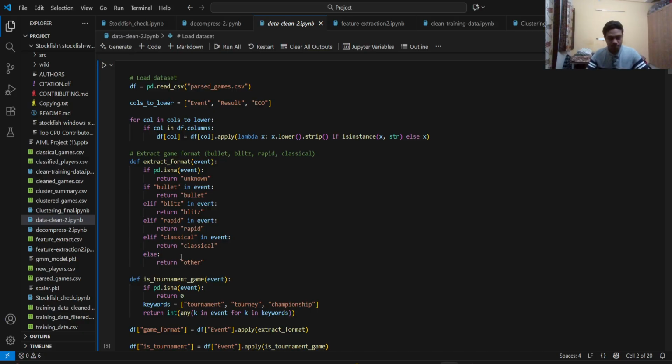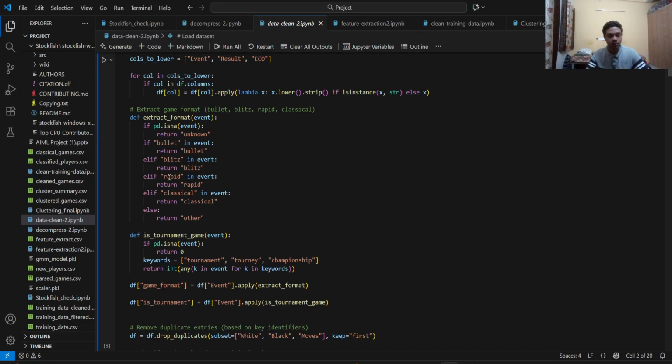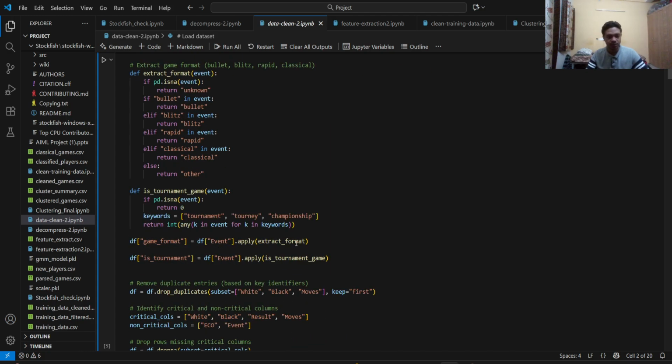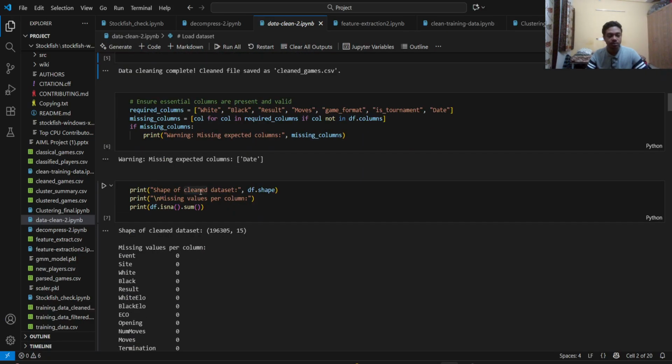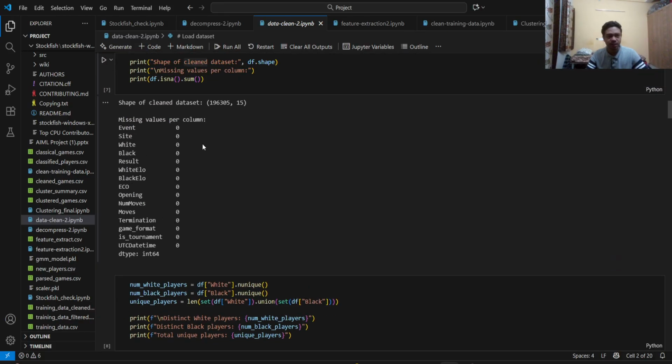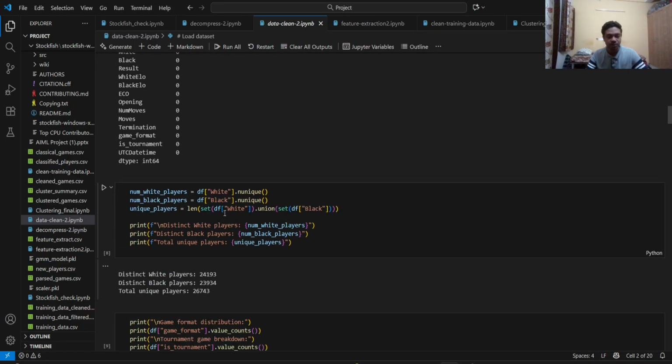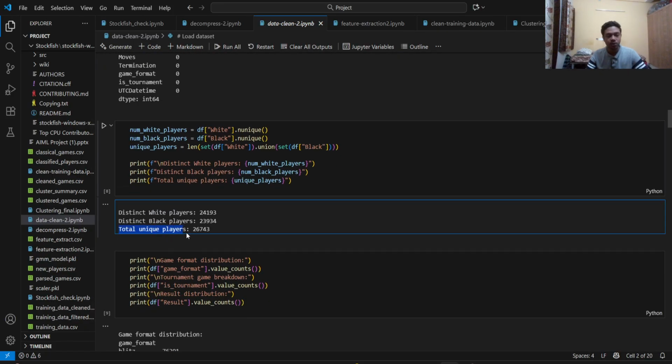So from that event column, I've classified the time format and whether it was part of a tournament or not. Basically these are the cleaning steps. There are no missing values as you can see, and the total unique players were around 26,000.